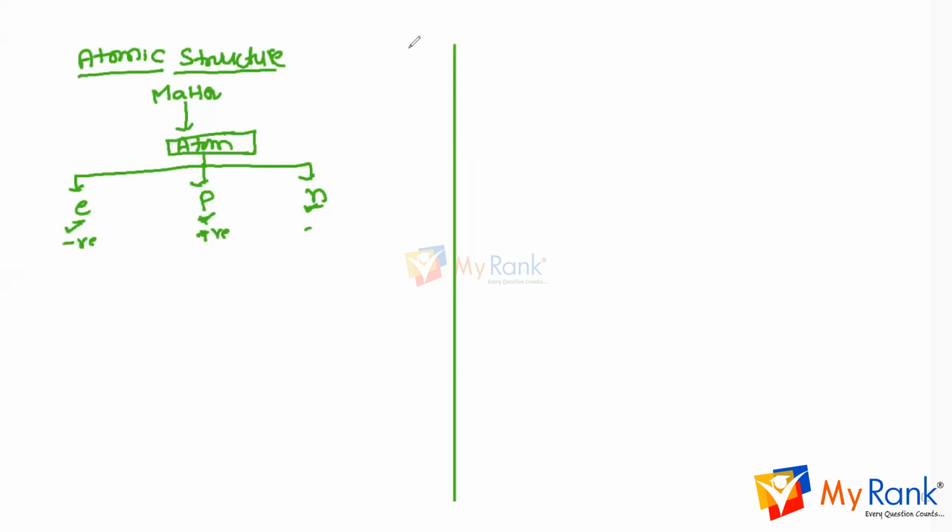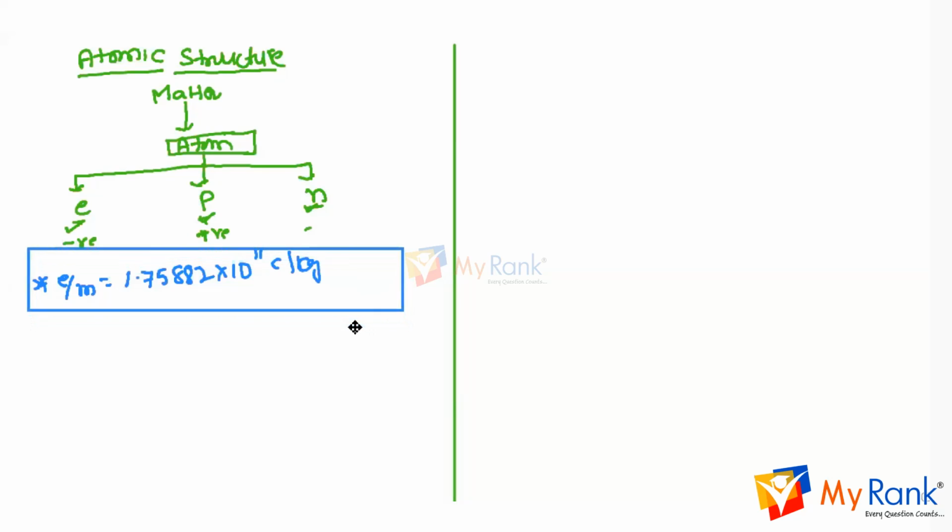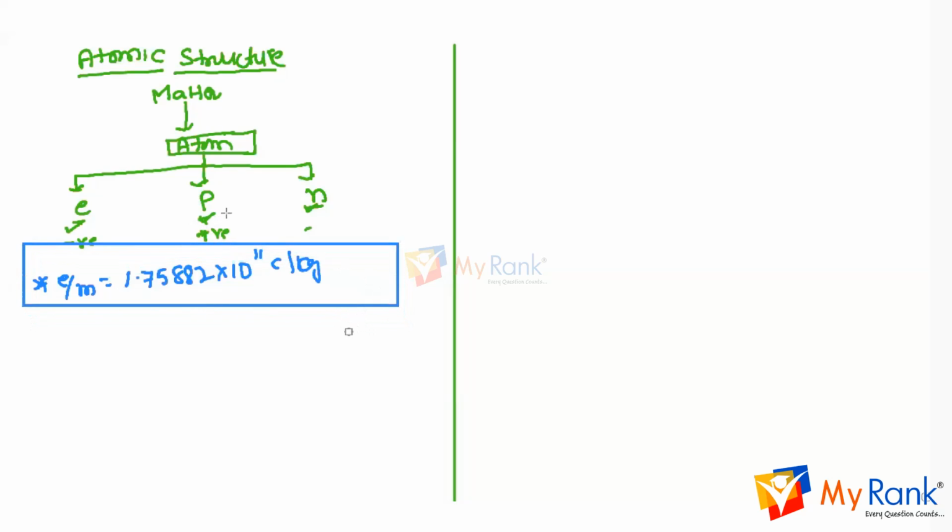The important point here is that you should remember the e by m ratio of cathode rays: 1.75882 into 10 power 11 coulomb per kg. This is the e by m ratio of electrons or cathode rays. Whichever element you take, the e by m ratio is the same. But in the case of anode rays, the e by m ratio is not constant.